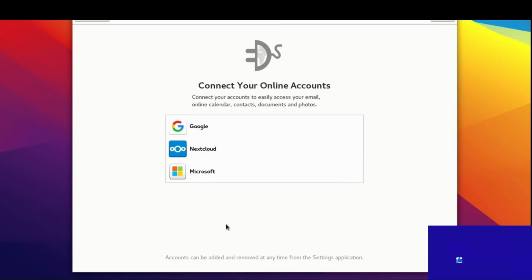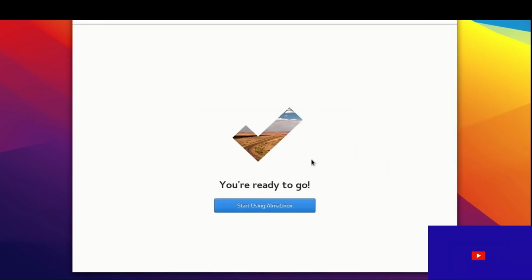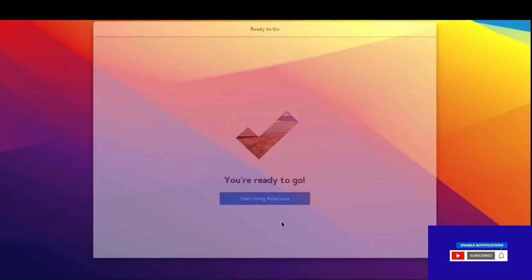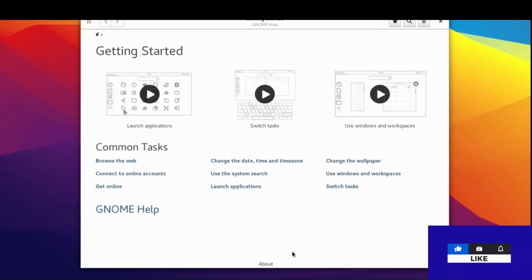Okay, connect to your online account. You can select your account, connect to your account, easily access. You are ready to go. Start using AlmaLinux. Okay.